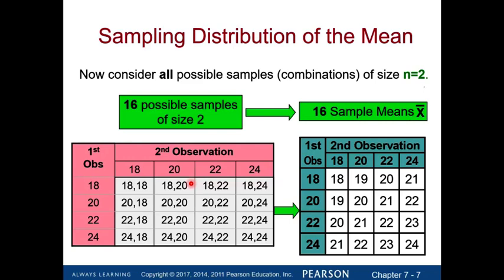Now, if I calculate the average, or the mean, for each sample, then the mean of 18 and 18 would be 18 years old, and the mean of 18 and 20 would be 19 years old. Because we have 16 possible samples, we have 16 sample means, and we use X bar to represent sample means.